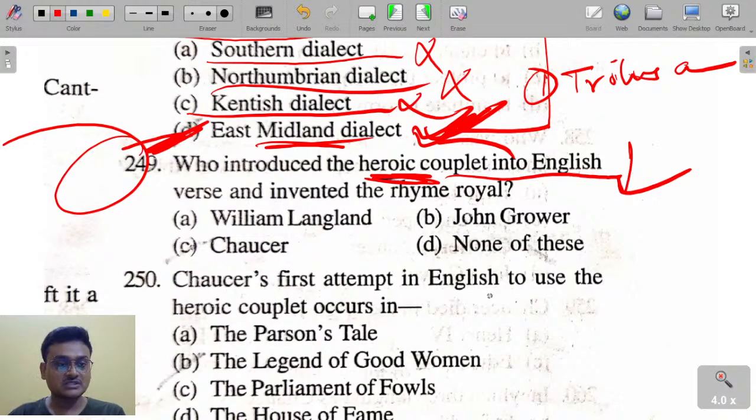Okay, here Chaucer was the one. Chaucer for the first time used rhyme royal in Troilus and Cressida, and in the Legend of Good Women for the first time has used the heroic couplet, whereas in the Book of the Duchess he has used Ottava Rima. Ottava Rima has been used by Chaucer in the Book of the Duchess, which is actually an allegorical work on the death of Blanche, wife of John of Gaunt.